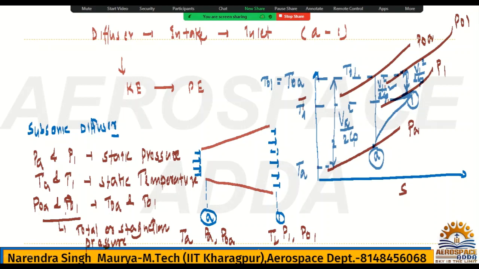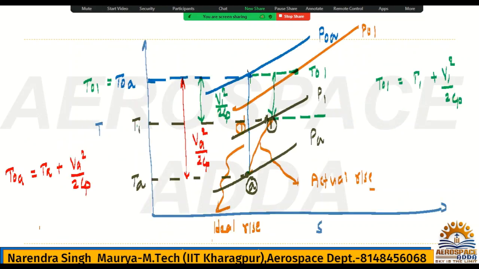If kinetic energy is decreasing because of the divergent shape, definitely that kinetic energy will be converted into another form. So pressure energy will be increasing, velocity decreasing so pressure increasing by Bernoulli law. It's very common. Once pressure is increasing, then definitely temperature will also increase. So whatever the static pressure and temperature rise, it is because of the shape of the diffuser. Hope it is very clear.